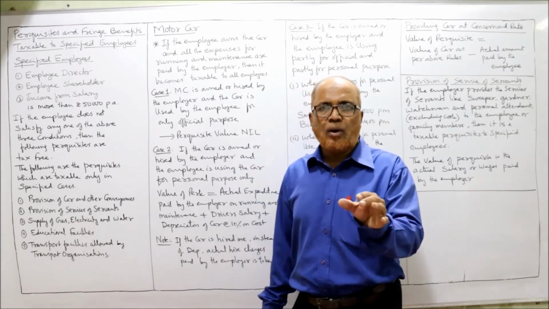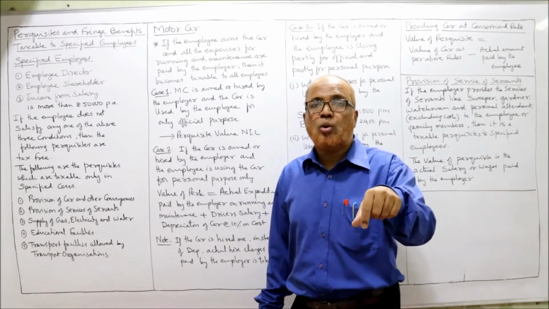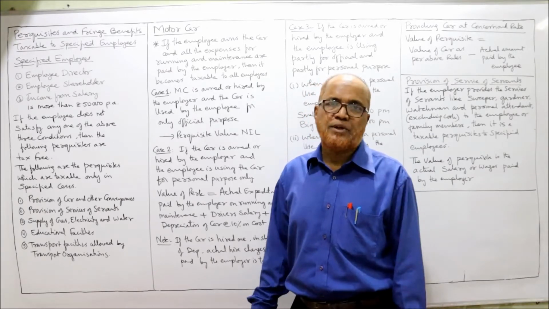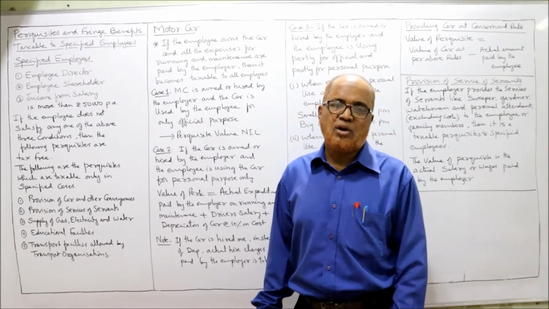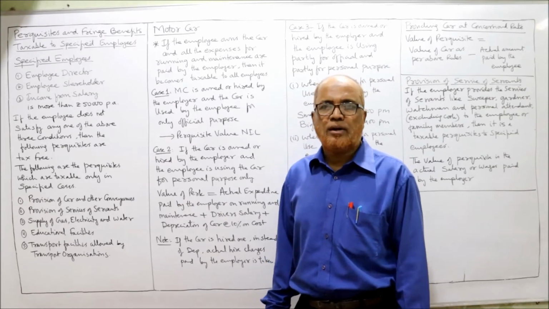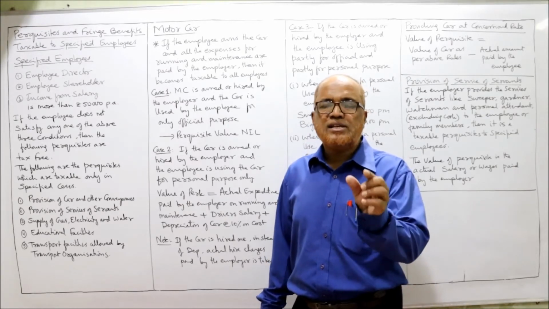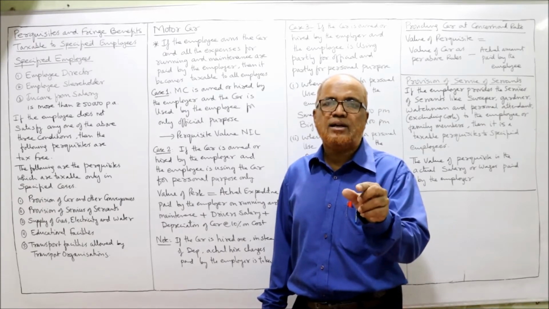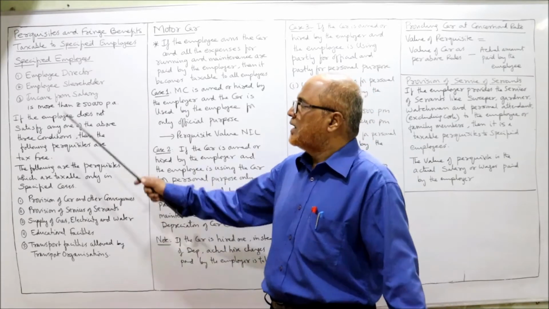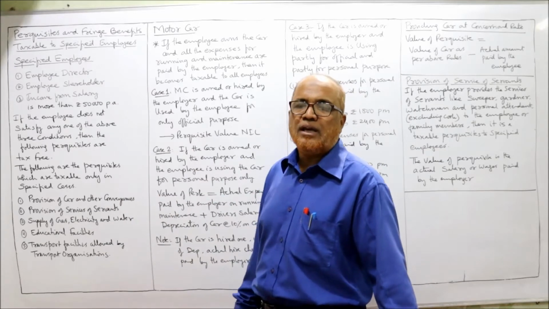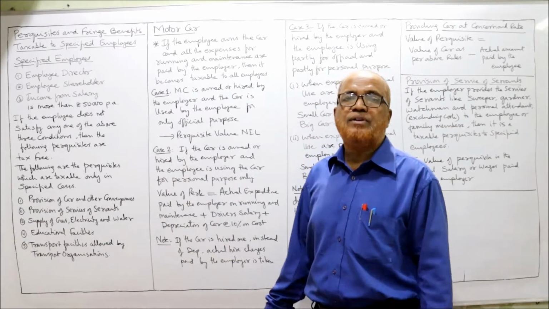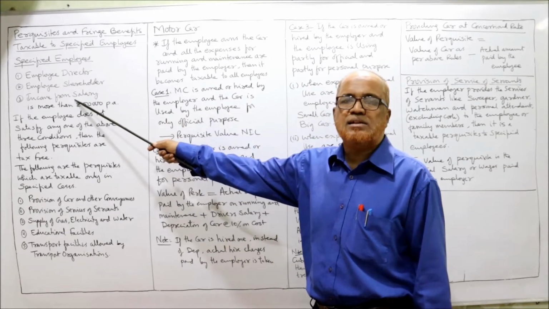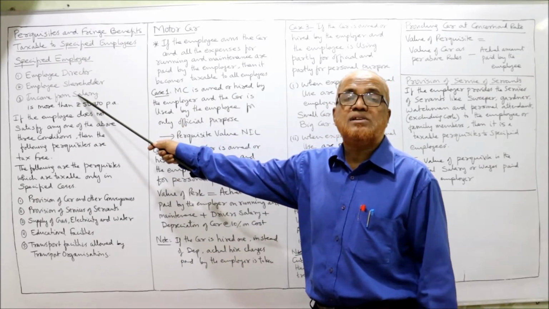Secondly, employee shareholder. That means an employee who is also a shareholder holding not less than 20% of the paid up capital, 20% shares of the company, of the employer. That person is called a specified employee. Third, income from salary should be more than 50,000 per annum. In these three cases, the employee will be called a specified employee.